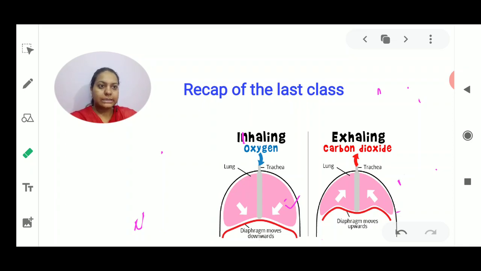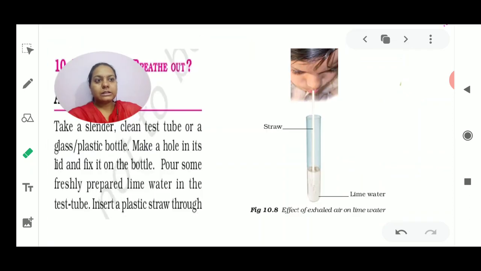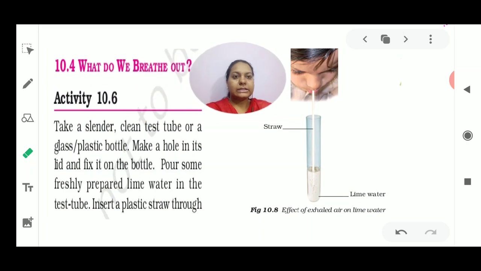So we go on to the first slide. There are certain activities, and this is the first activity we will see: what do we breathe out. This activity is given in your NCERT book as activity number 10.6. We know that we are breathing in air and breathing out some air. The air which we breathe in contains oxygen, and the air which we breathe out is carbon dioxide.